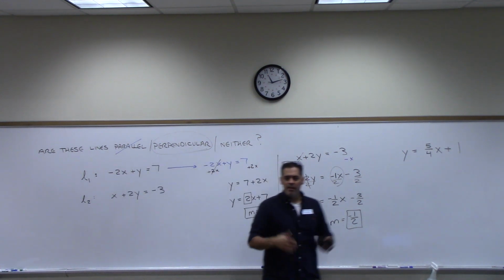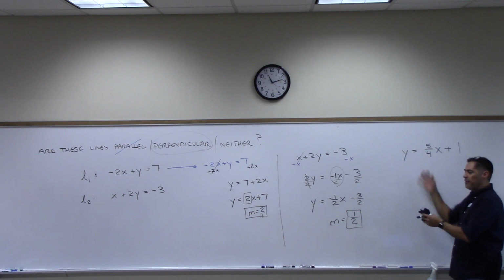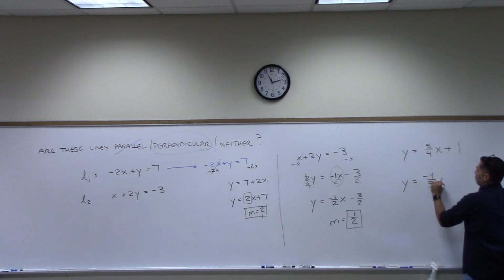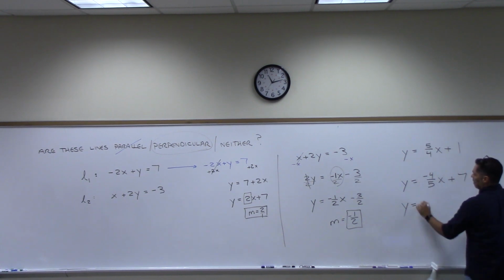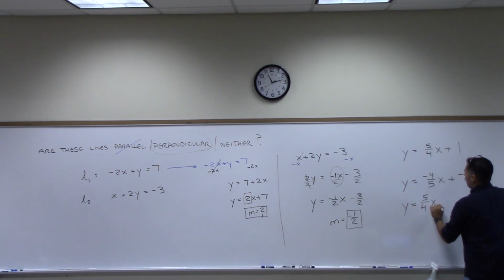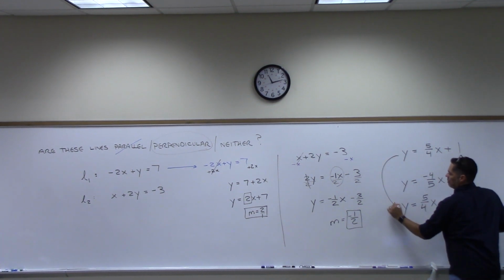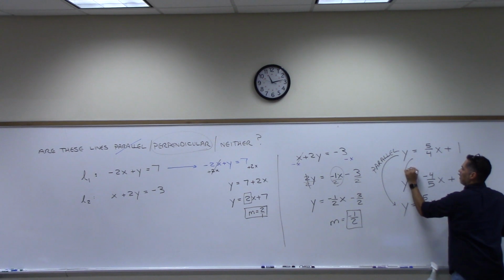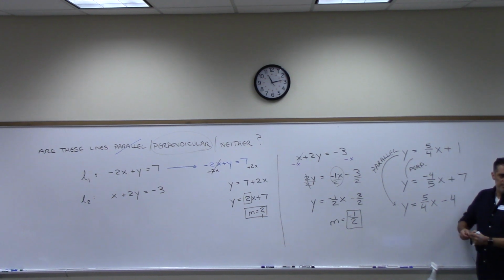I gave you a line. I say, what would be the slope of a line that would be parallel to this? Well, 5 over 4. How about the slope of a line that would be perpendicular? Negative 4 over 5. So if someone wanted me to give you an example of a line that would be perpendicular to this, I could say, I don't know, let's just make up a number out here. These two lines are perpendicular, right? If someone wanted me to give a line that's parallel, then I could just use that slope. But I would want to change this number. Let's say -4. See, these two lines are parallel, right? These two lines are perpendicular. With me? I think that's pretty straightforward, yeah? Just flip and change sign.